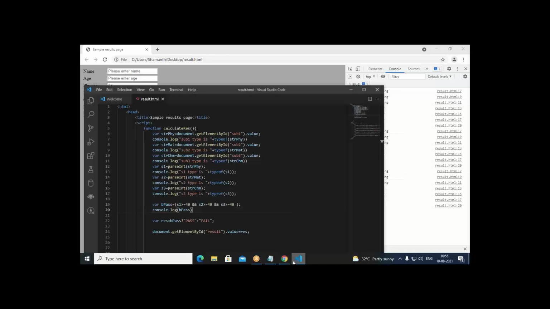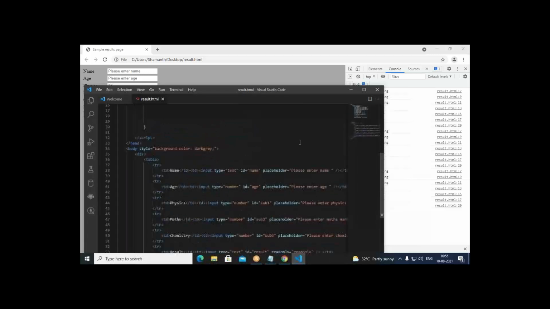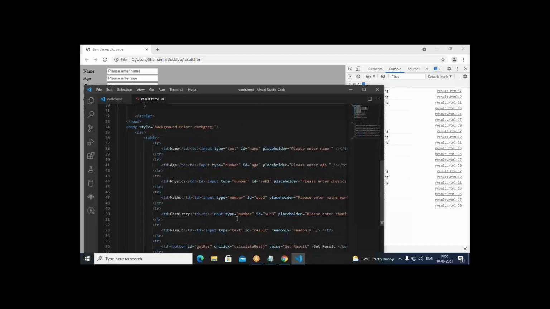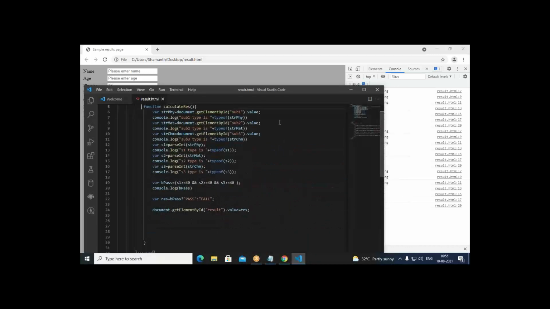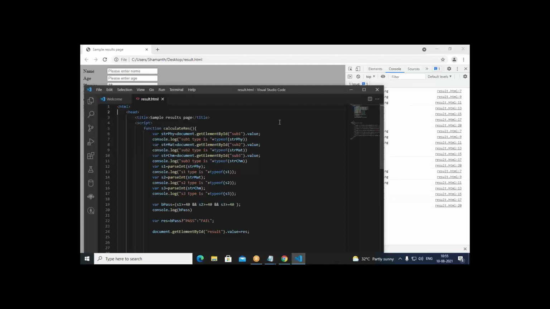So like this I could use JavaScript in this. First of all, I defined a function. This function I am calling upon clicking the button here. When somebody clicks the button, it calculates the result and displays it in the result field. Where is the result field? The fourth one is the result field. If you look at the HTML, we have that.